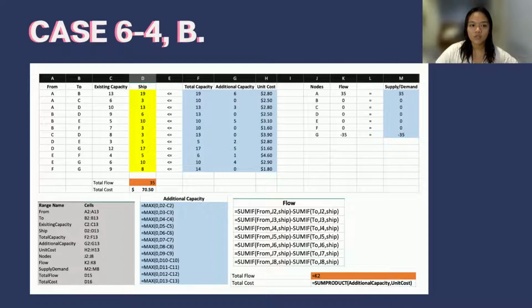This formula was used so that any negative values derived from the regular formula will simply be considered as 0 or no additional units. The total cost is then solved using the SUMPRODUCT formula with the factors being additional capacity and unit cost.